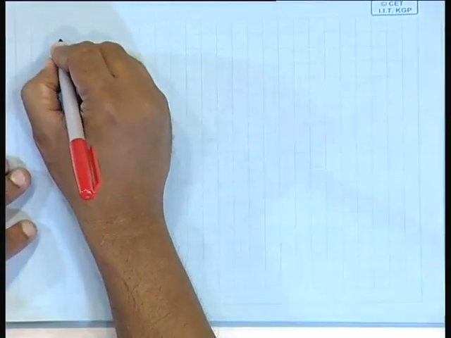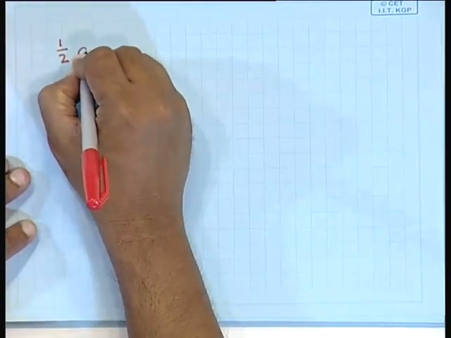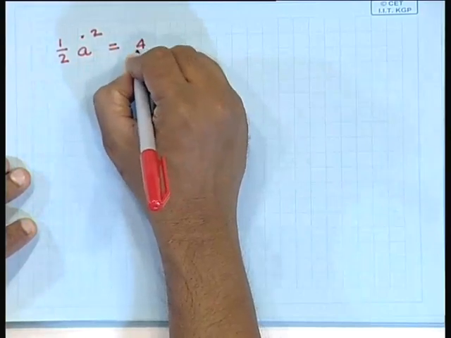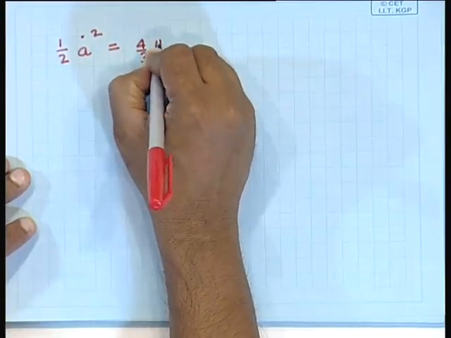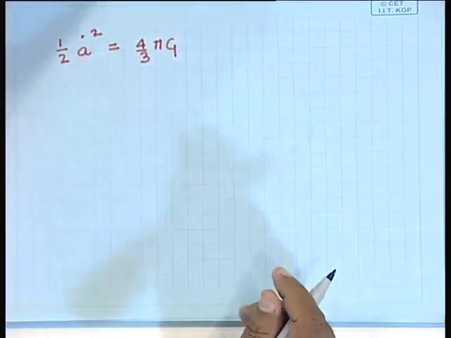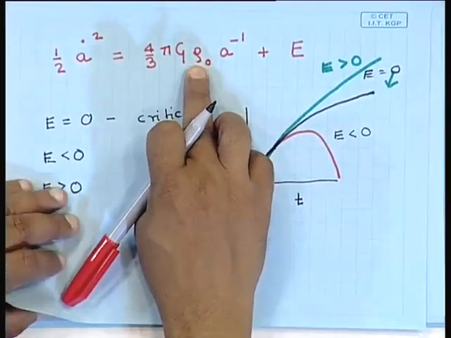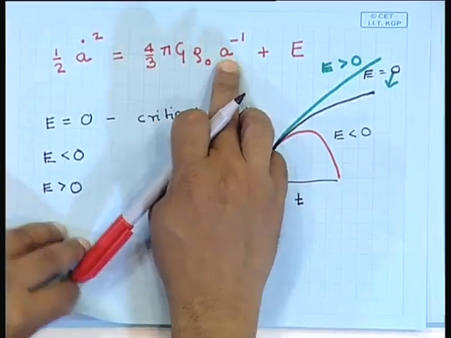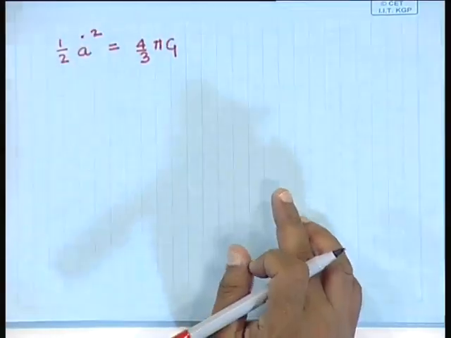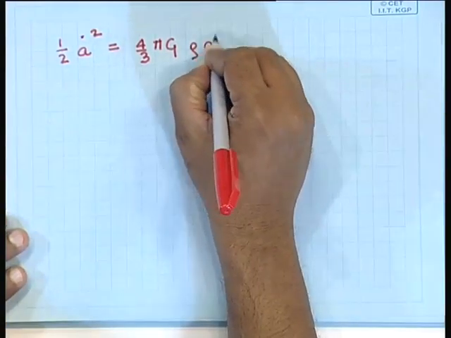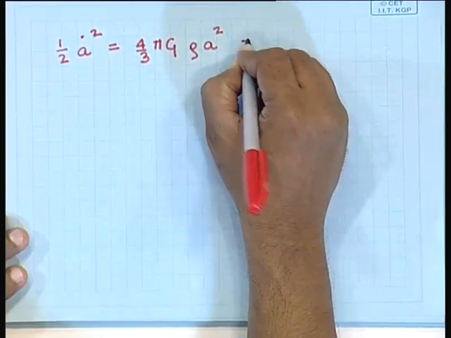So, let me do it here. What we have is half a dot square is 4/3 pi g, and if I replace rho naught with rho a cube, then I get rho a square over here. So, we have rho a square plus E.